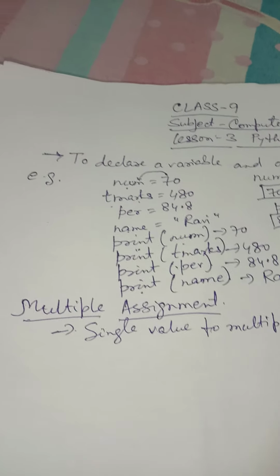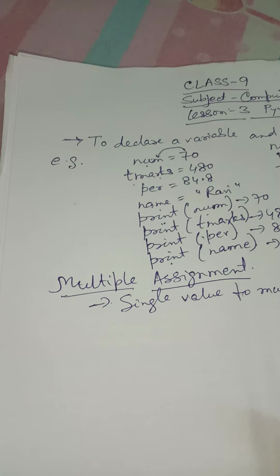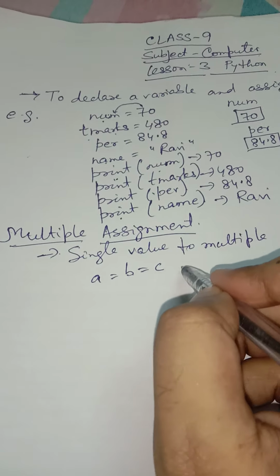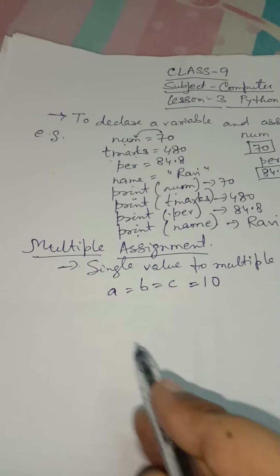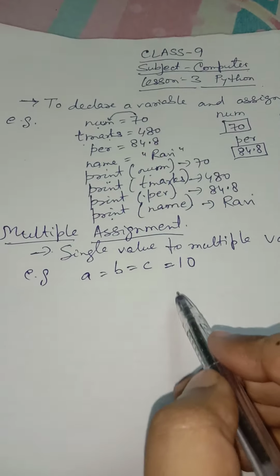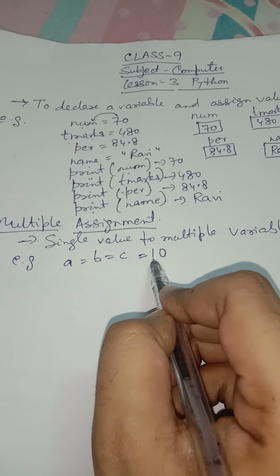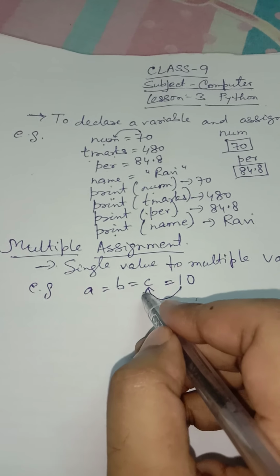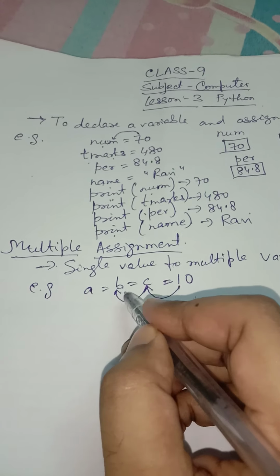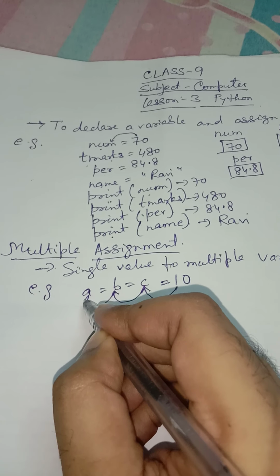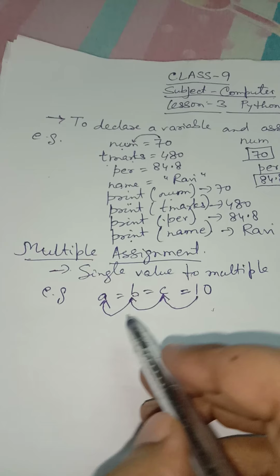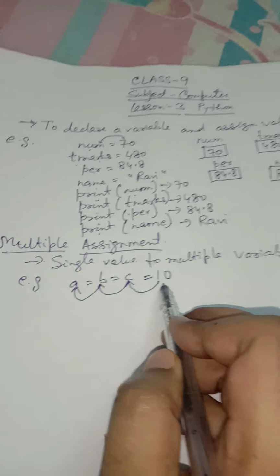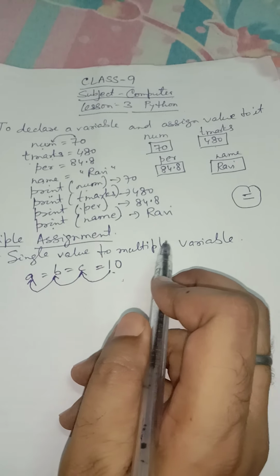Like suppose I have written A is equal to B is equal to C is equal to 10. This is an example of a single value assigned to multiple variables. The value 10 is assigned to the variable C. Now the value of C will be assigned to the variable B, and now the value of B will be assigned to the variable A. So it means that A, B and C, the three variables, will have the value 10. This is how we assign a single value to multiple variables.